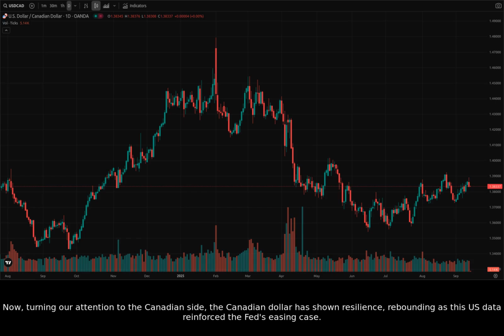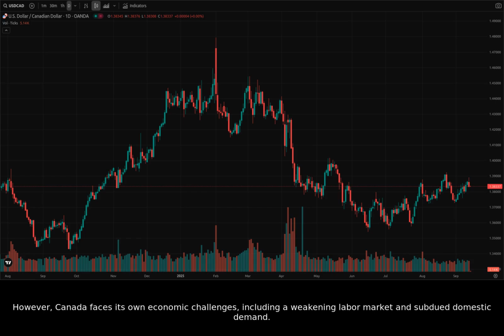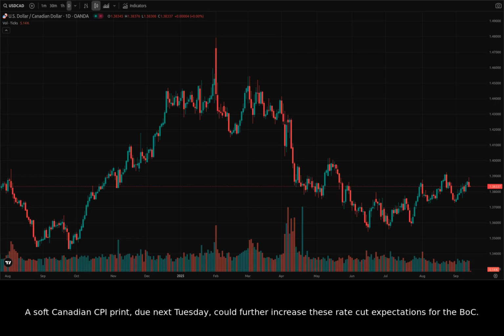Now, turning our attention to the Canadian side, the Canadian dollar has shown resilience, rebounding as this US data reinforced the Fed's easing case. However, Canada faces its own economic challenges, including a weakening labor market and subdued domestic demand. The Bank of Canada is also widely expected to cut rates by 25 basis points next Wednesday, with markets pricing in a roughly 70% chance. A soft Canadian CPI print, due next Tuesday, could further increase these rate cut expectations for the BOC.